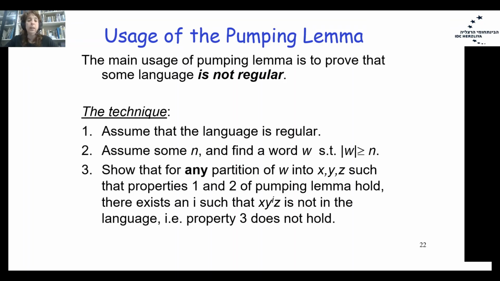And then we will show that there exists some i such that if we are pumping our word and we have the word x, y in power of i, z, then this new word does not belong to L. But according to the pumping lemma, it should belong to L. Therefore, we will show that our assumption that the language is regular is incorrect.